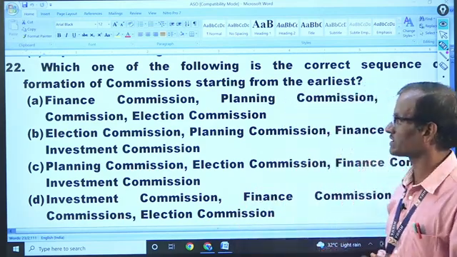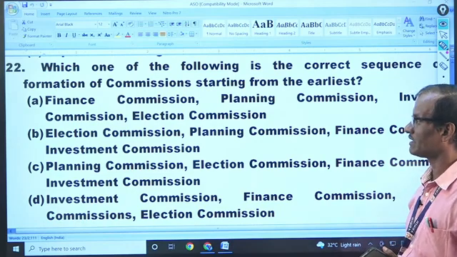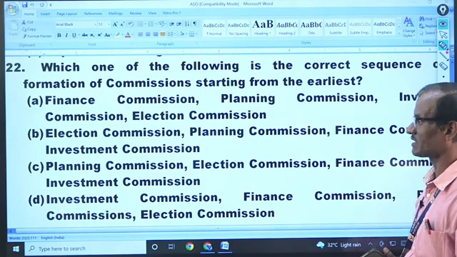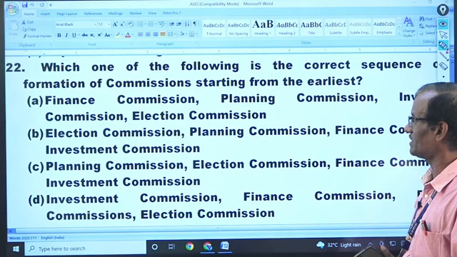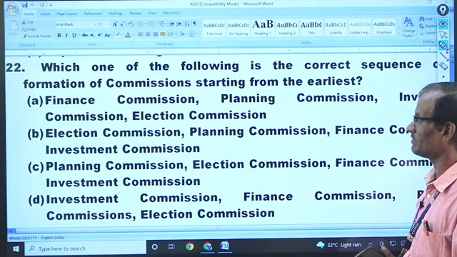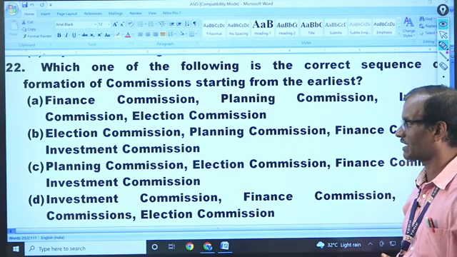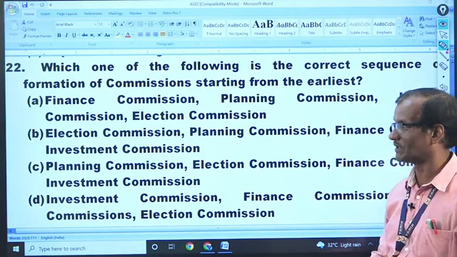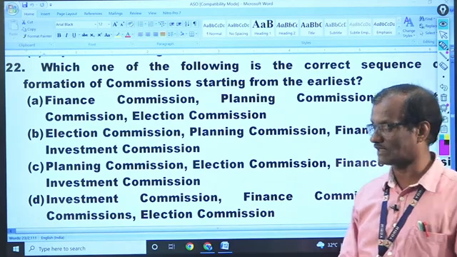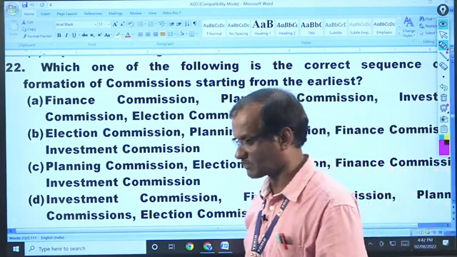Now look at a very interesting question. There are 4 institutions provided: Finance Commission of India, Planning Commission of India, Investment Commission and Election Commission. It asks about the chronological order of the commissions. Can you just guess which of the following will be the right answer? Anyone? You can answer. I'm waiting for your answer. Just prepare it.